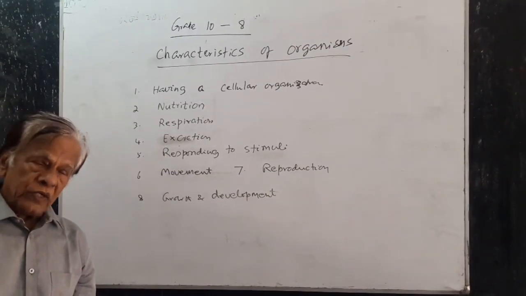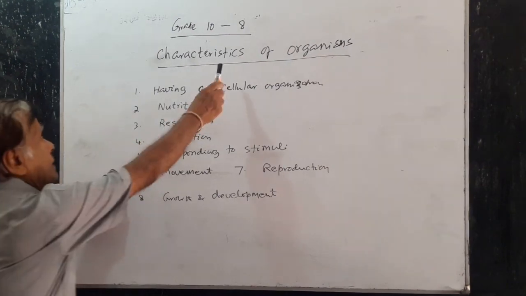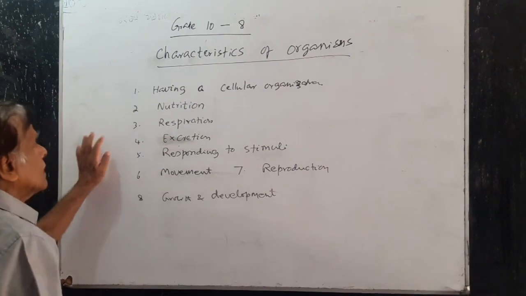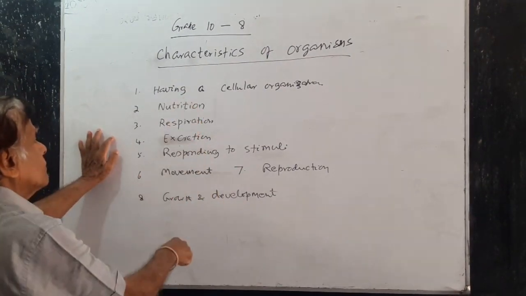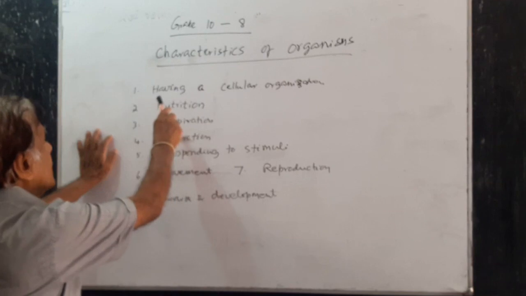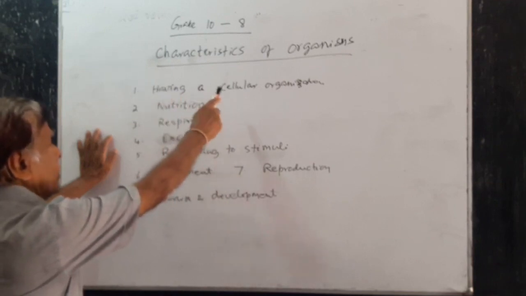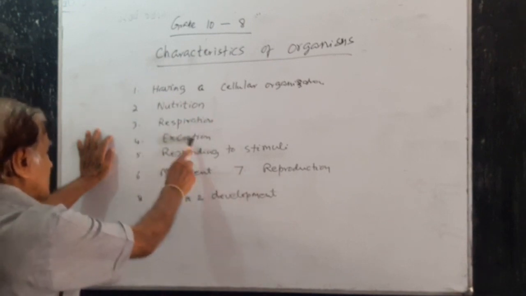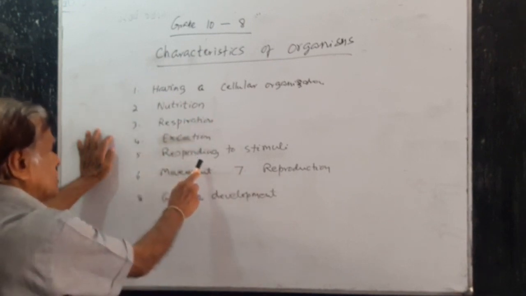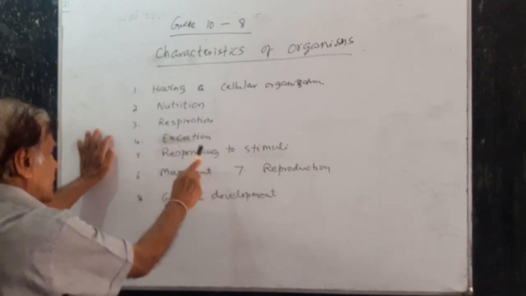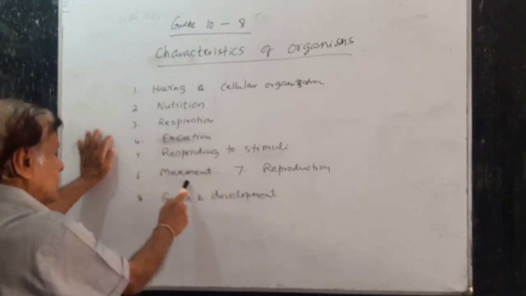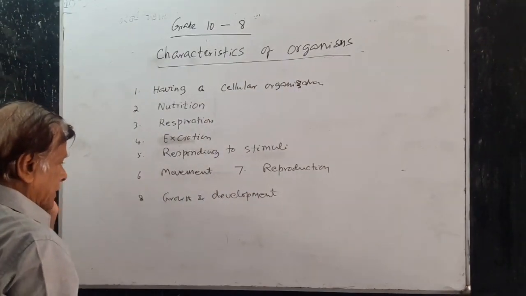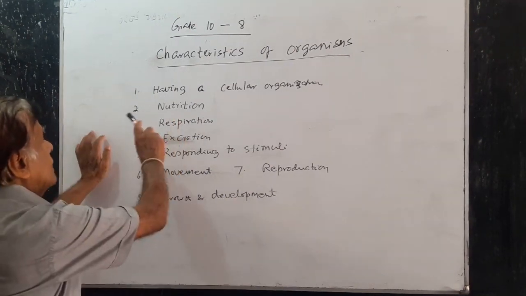Grade 10, Unit 8, Characteristics of Organisms. Now first, I have given here a list of characteristics: having a cellular organization, nutrition, respiration, excretion, responding to stimuli or irritability, movement, reproduction, growth and development. Now first, let us discuss the first one.